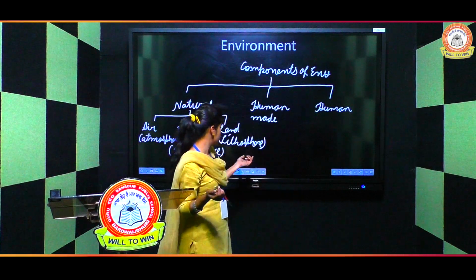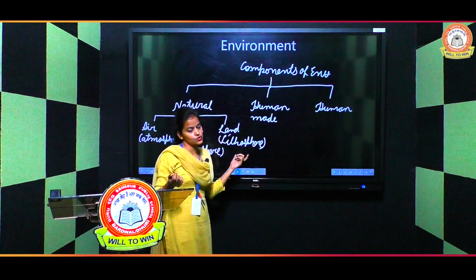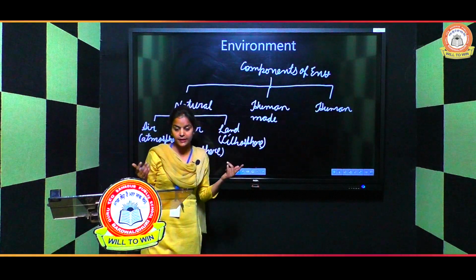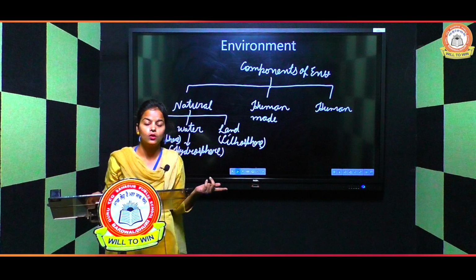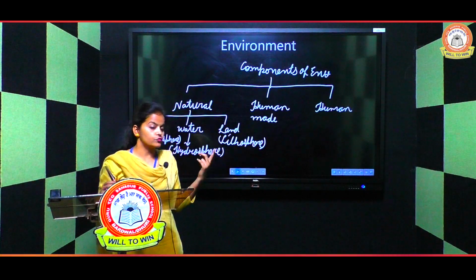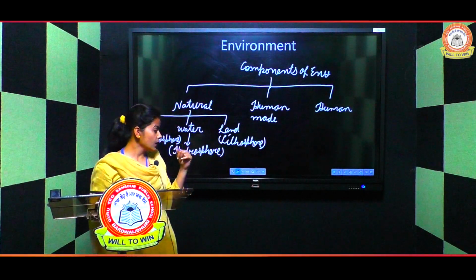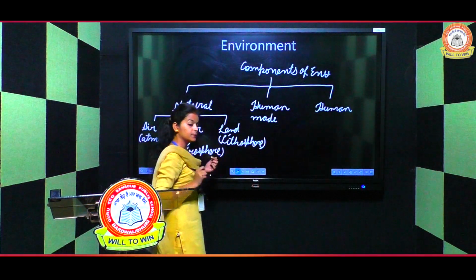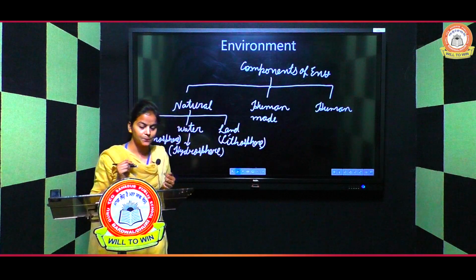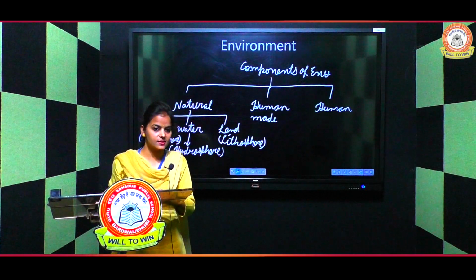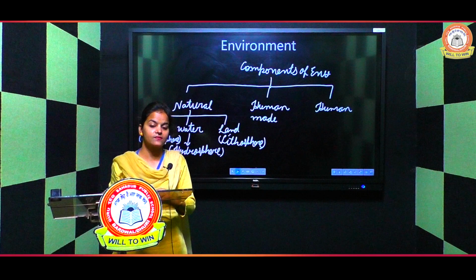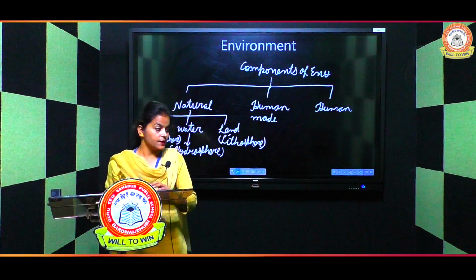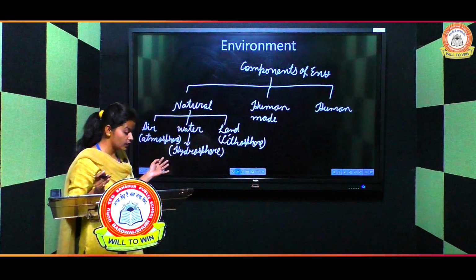And the next one is land, lithosphere. Lithosphere includes all landforms like mountains, plateaus, plains, and deserts. Lithosphere also gives us so many things: grassland for grazing, forests, and so many other things like minerals.